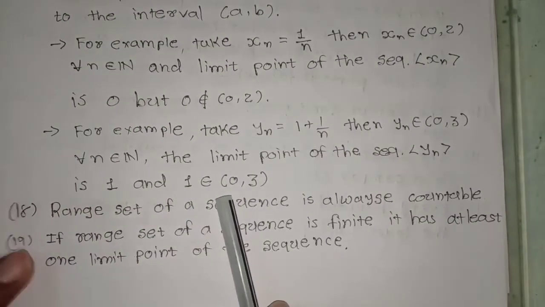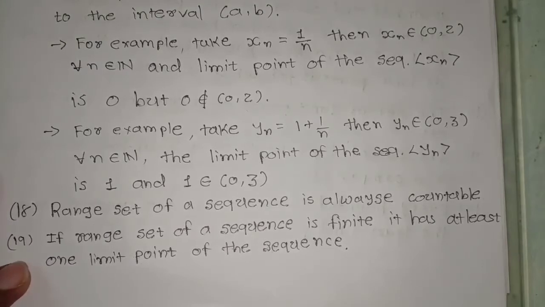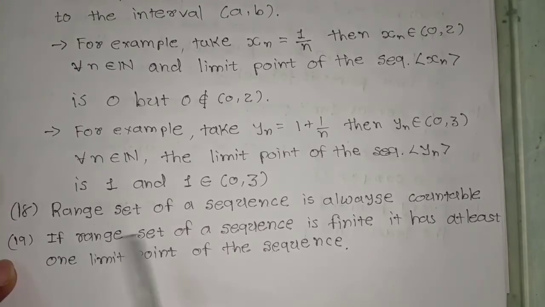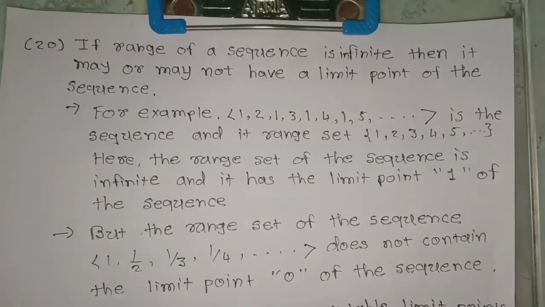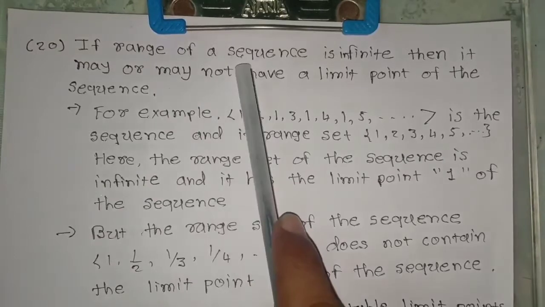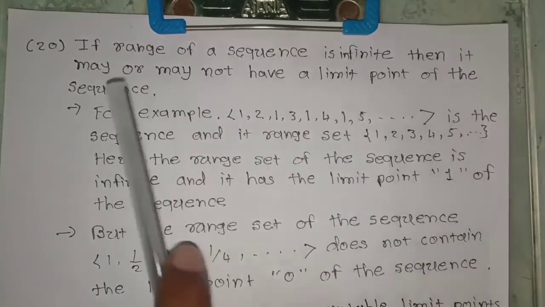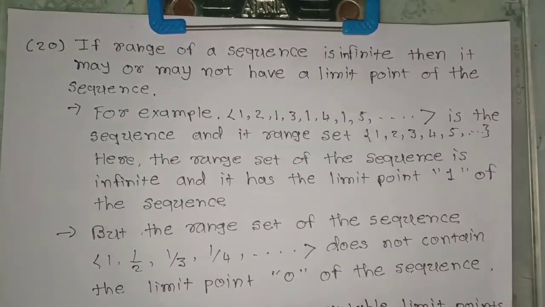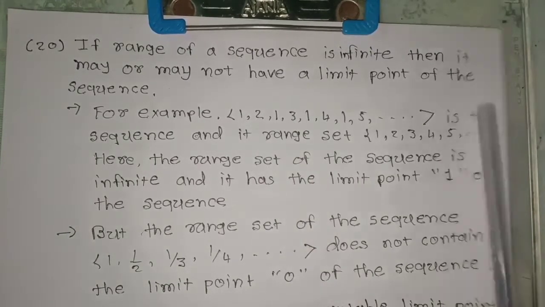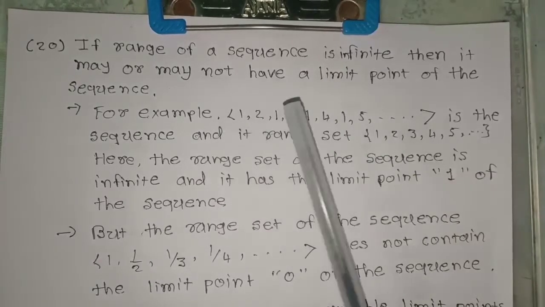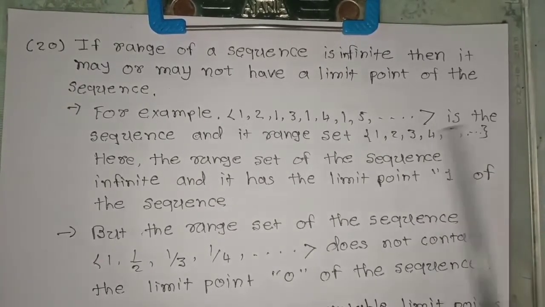The range set of the sequence is always countable. Next, if the range set of a sequence is finite, it has at least one limit point of the sequence. Next, if the range of the sequence is infinite, then it may or may not have a limit point of the sequence. Consider this sequence 1, 2, 1, 3, 1, 4, 1, 5, and the range set of the sequence is {1, 2, 3, 4, 5}.